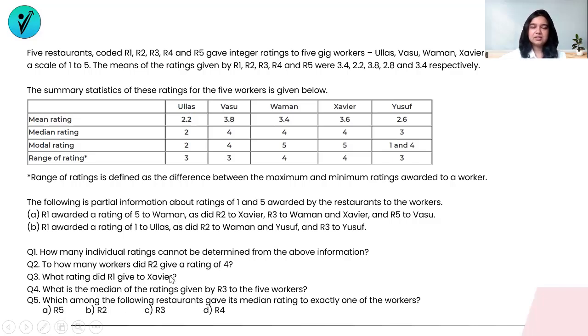So these are the questions that follow the set. And if you see, the first 4 questions do not have options. So they are your type in the answer questions. It's only the 5th one that has options for us.